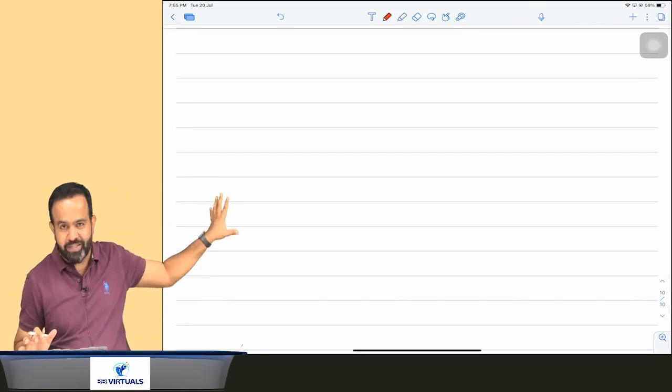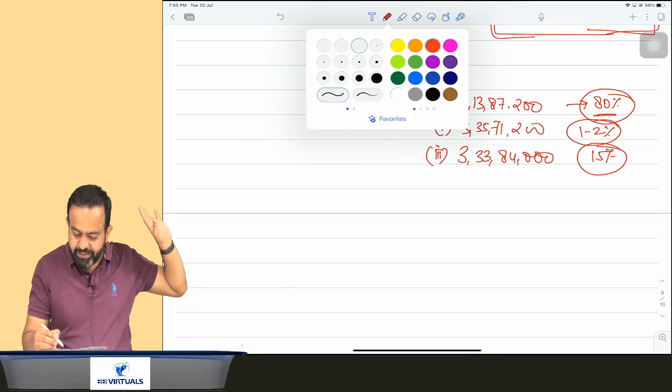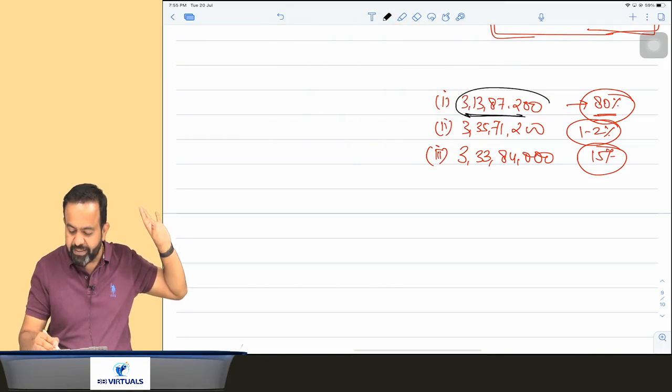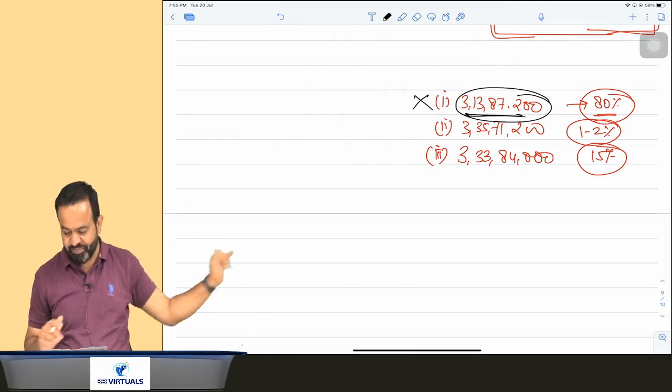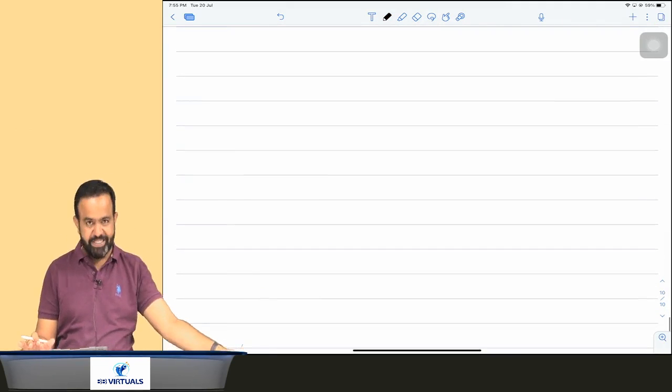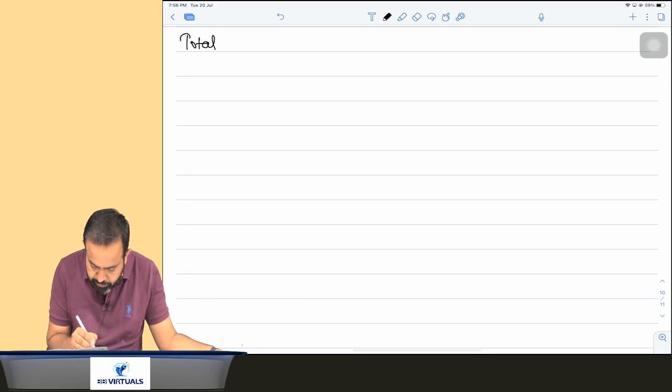So you have to focus here. This first answer, 3 crore 13,87,200, is wrong. This is not the right answer. Now just pay attention to why it is wrong. We'll discuss.